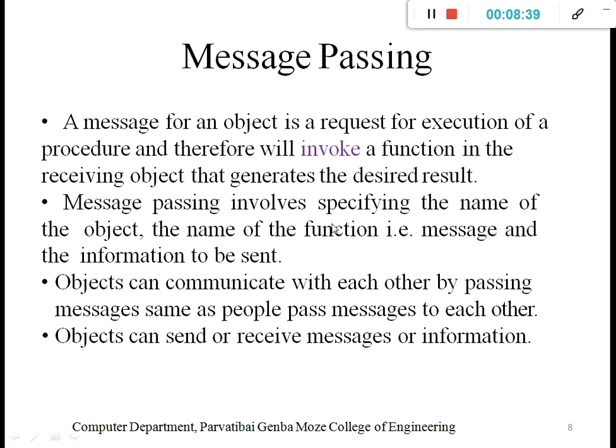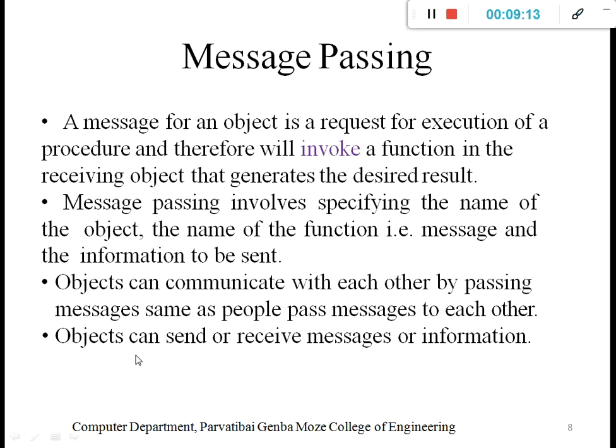Message passing involves specifying the name of the object and the name of the function. Like when the instructor says to a student run, the message contains the function, that is the name of the function, and then the object, that is the student name, the particular student XYZ, to go. Go is the functionality and XYZ is the particular name of the object. Objects can communicate with each other by passing messages, the same as people pass messages to each other. That is simply the concept.